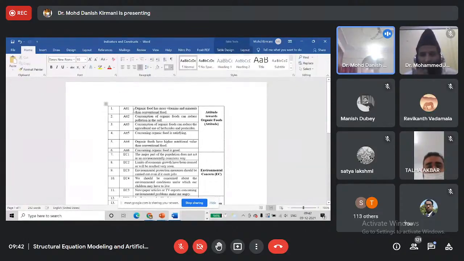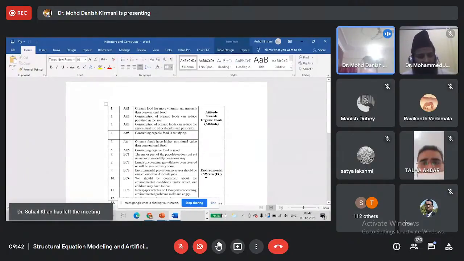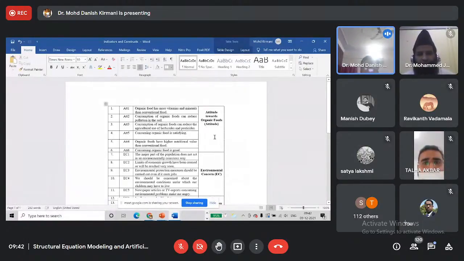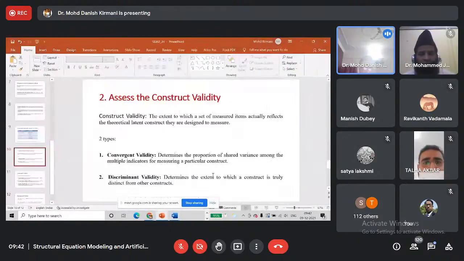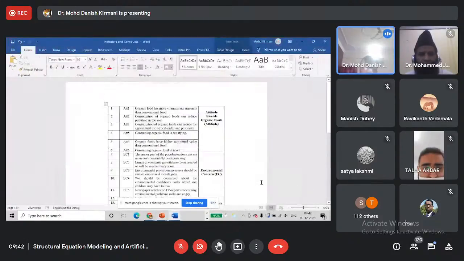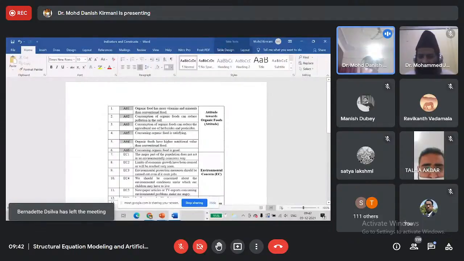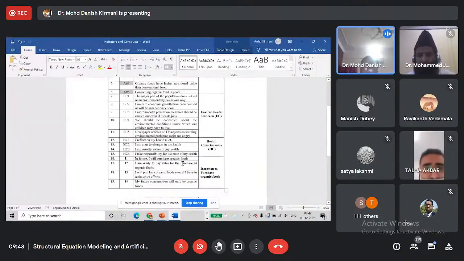The indicator AT1 should load with attitude towards organic food, but it should not have any association, any linkage, any relation with environmental concern. The indicator EC1 is supposed to measure environmental concern. It should have high association with environmental concern, but it should not associate, it should not link in any way to attitude towards organic foods. So this I measure with the help of discriminant validity. If I get good results for discriminant validity, then I can say that the 6 items of attitude towards organic foods do not have any relation with the other latent constructs.